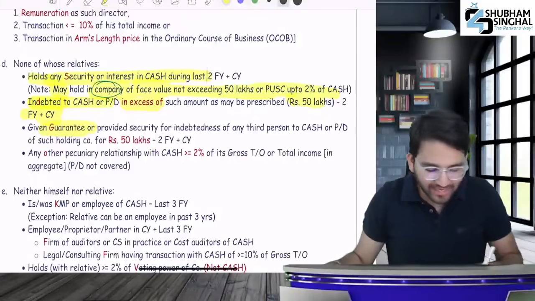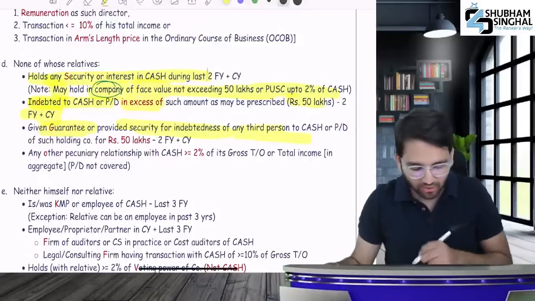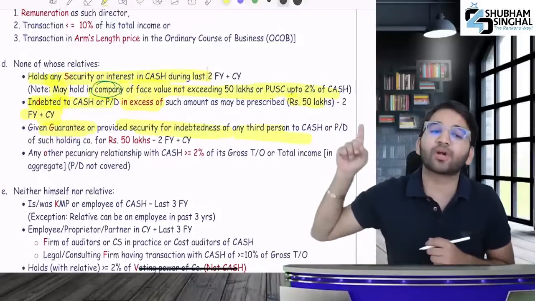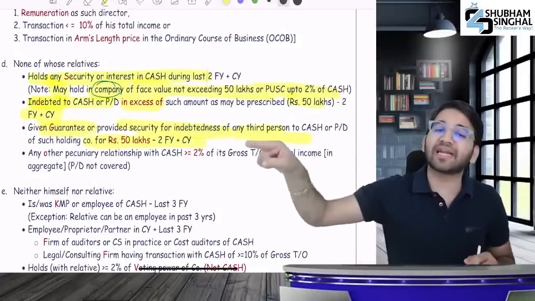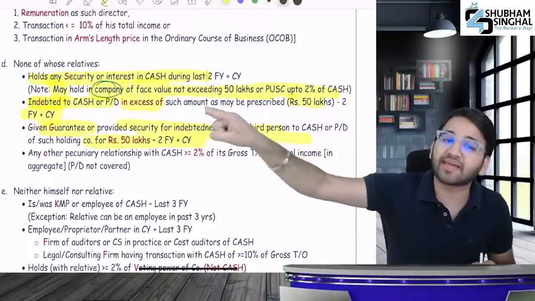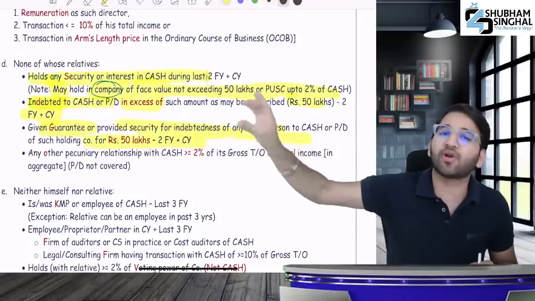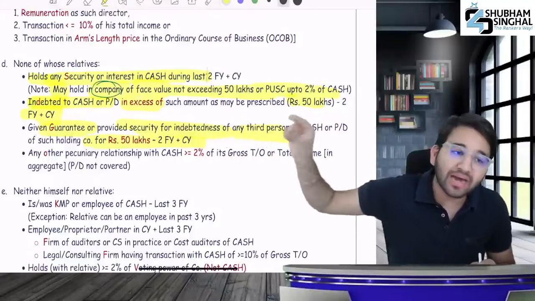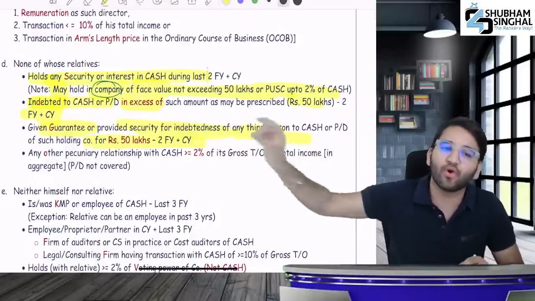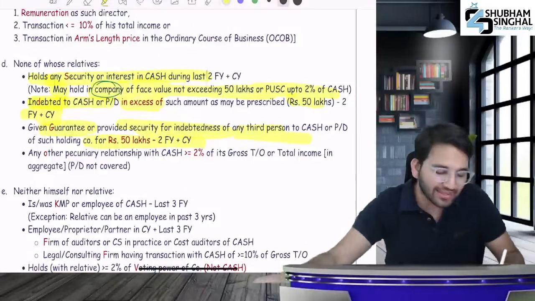Besides that, you shouldn't have given any guarantee or security in favor of any third person, cash or a promoter or a director, of an amount of 50 lakh rupees. Here exactly 50 lakh is covered. Here you have to look closely. It should be more than 50 lakh, but here the exact 50 lakh is also covered. If you have given a guarantee of exact 50 lakh, that would also be covered.